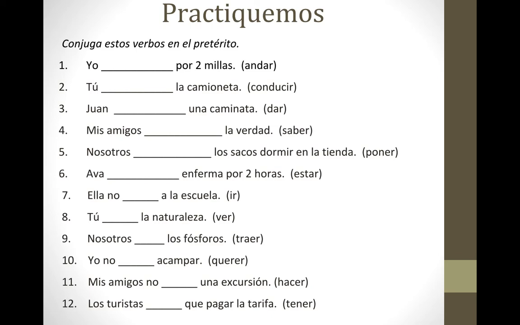Okay, speaking of practice, you've got here 12 practice problems. I need you to complete these 12 problems by conjugating these verbs in the preterite tense. Please notice every single verb here is irregular. You will need to use your notes. And lastly, I would like to point out, in case you didn't notice or remember from Spanish 2, these irregular verbs, all 16 of them, they don't carry any accents. Okay? All right, please take a moment, pause me, and work through these problems.